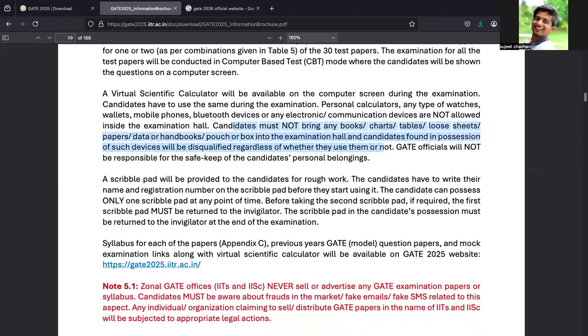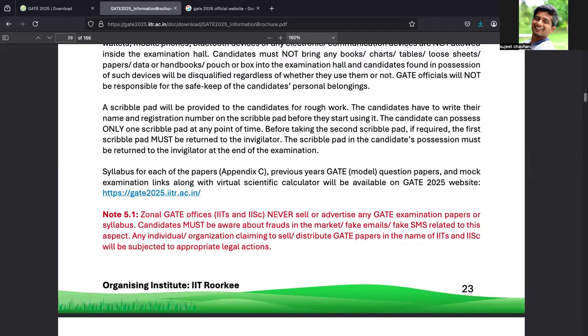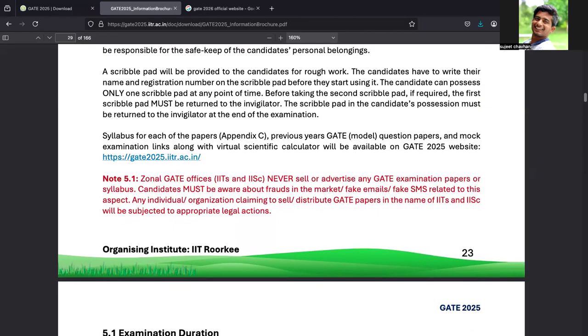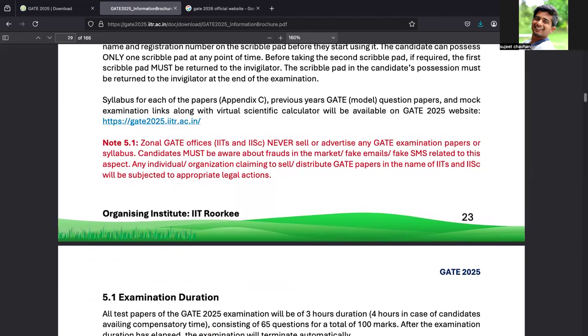You cannot carry any book, table, or chart, anything. Scribble pad: if you want to do rough work, they will provide you a rough scribble pad. You don't need to carry the scribble pad, just carry your pen for doing this rough work. And syllabus and mock examination, yes, we are going through this.